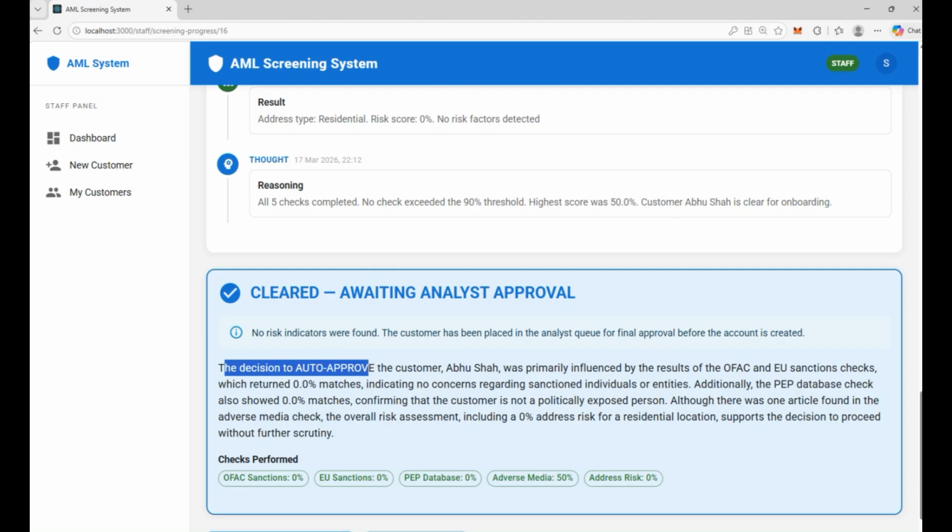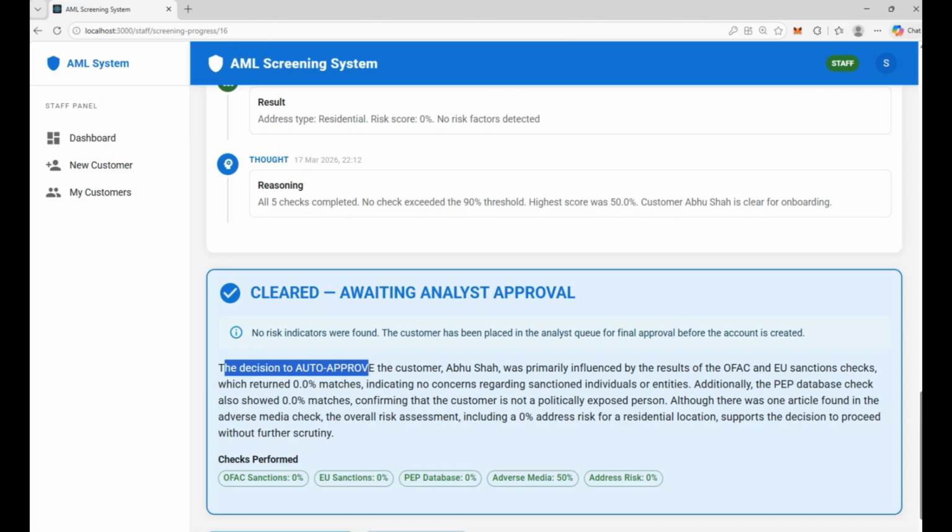of the OFAC and EU sanction checks, which returned 0% matches, indicating no concerns regarding sanctioned individuals or entities. Additionally, the PEP database check also showed a 0.0% match, confirming that the customer is not a politically exposed person. Although there was one article found in the adverse media check, the overall risk assessment, including 0% address risk for a residential location, supports the decision to proceed without further scrutiny.